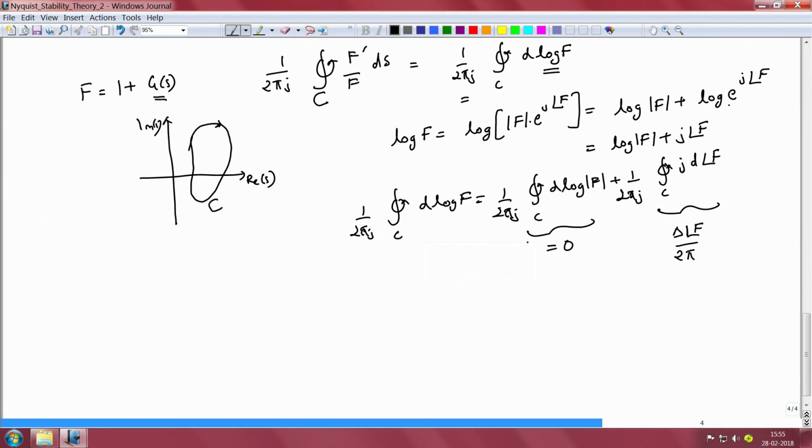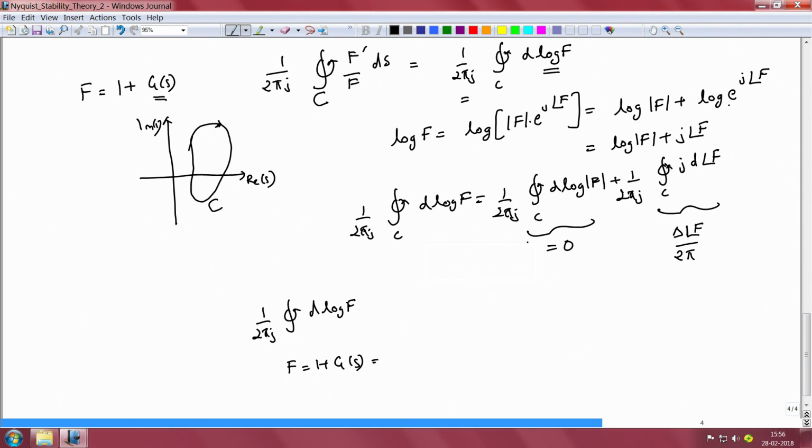Now we know that 1 by 2 pi j times the contour integral of d log of f can also be written in a slightly different manner by noting that our f is equal to 1 plus g of s.